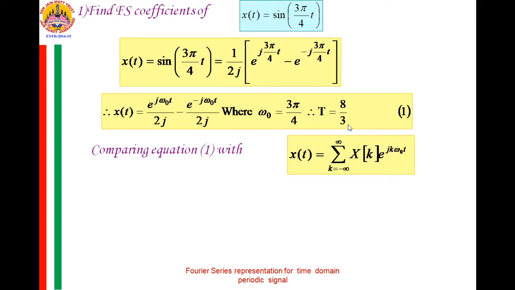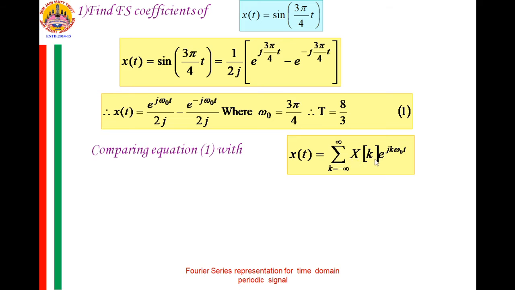Okay. Now, let us compare this equation, where 3 pi by 4 is omega naught, with the standard form of the infinite series of x of k, where x of t is equal to summation k from minus infinity to plus infinity x of k e raised to minus j k omega naught t. Now, if I replace 3 pi by 4 with omega naught, I will get this x of t.